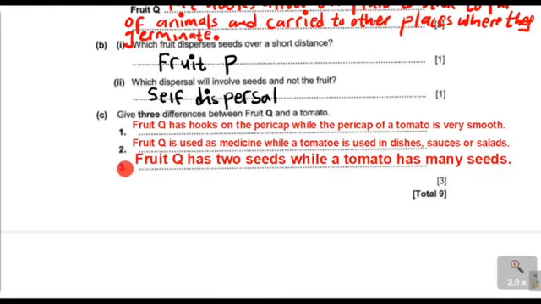So we have said the 3 differences between fruit Q and a tomato. Number 1, fruit Q has hooks on the pericarp, while the pericarp of the tomato is very smooth. The second difference is that fruit Q is used as a medicine, while a tomato is used in dishes, sauces, and salads. So a tomato is very tasty. Then the third difference is that fruit Q has 2 seeds, while a tomato has many seeds. So this is how you can answer this question.